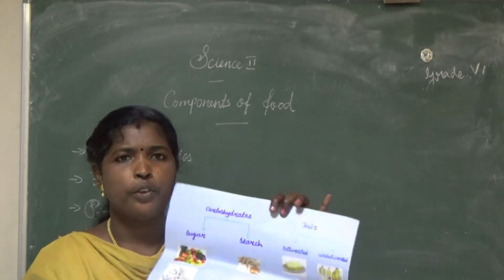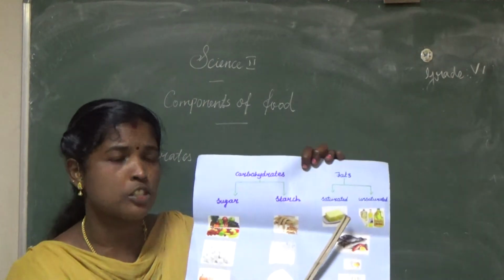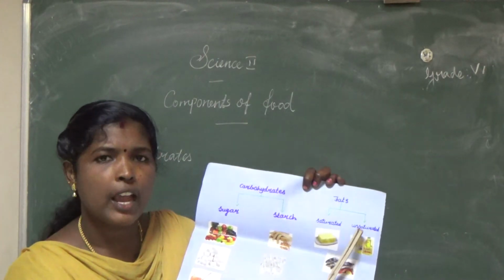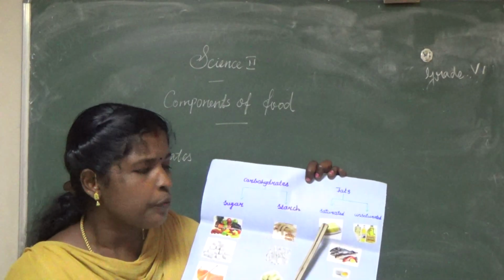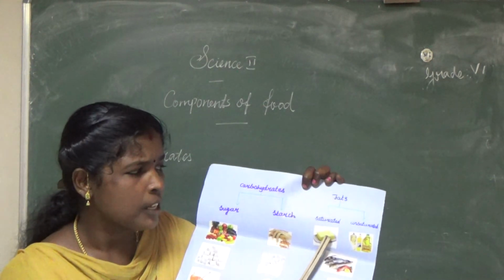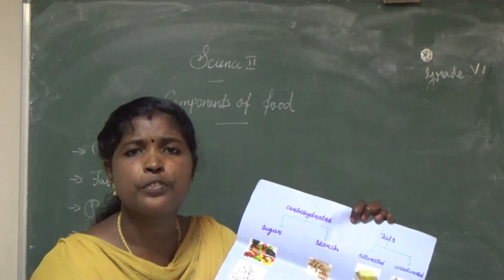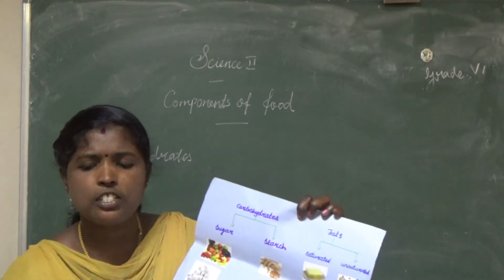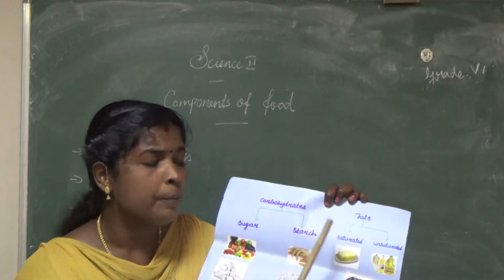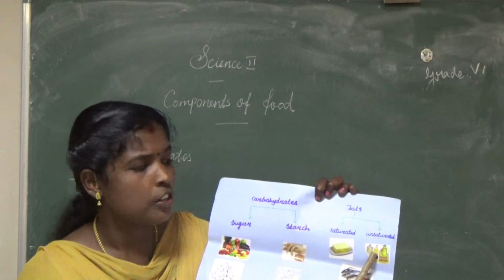The next one, fat. Same as carbohydrates, fat also provides energy to our body. What are the types of fats? Saturated and unsaturated fats. What are the food items containing saturated fats? Butter. Yes, this is a saturated fat. Saturated fats are normally solid at room temperature. The unsaturated fats are normally liquid at room temperature.